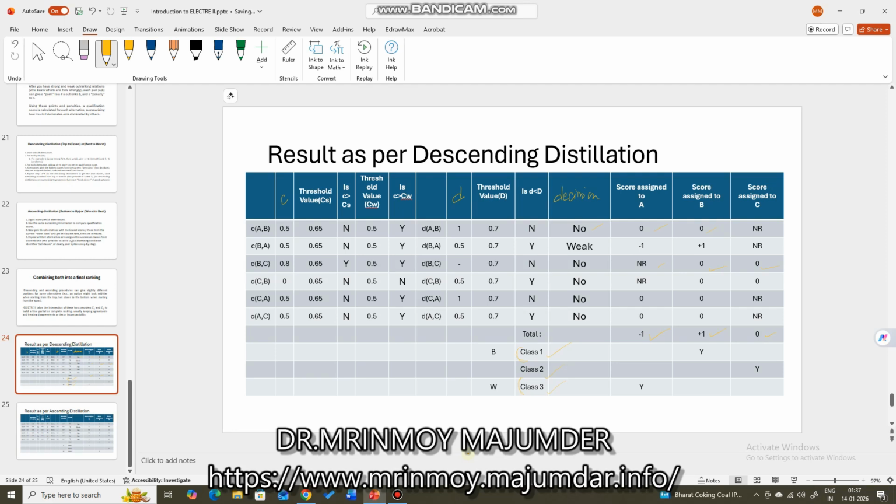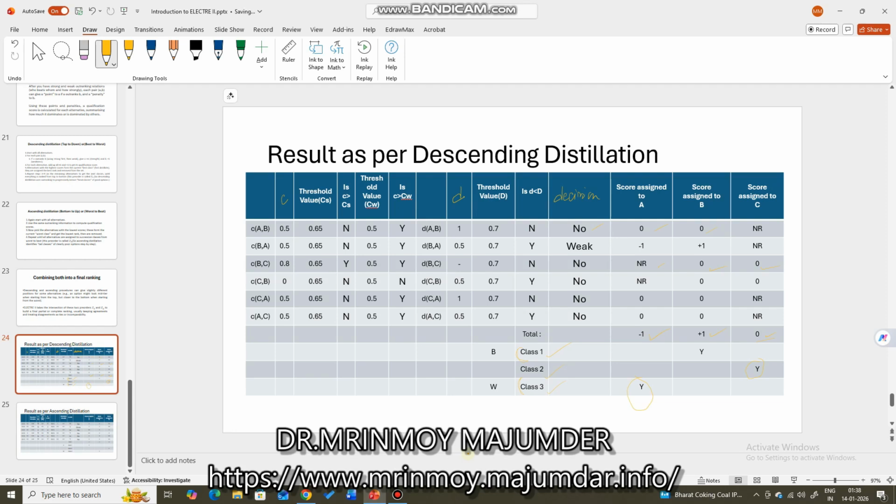C is not best, not worst. It is in between. So it was assigned class 2 because it has a score of 0. The total score will show you which class to assign. And A has a score of minus 1. Certainly it is negative, and it is the third best value, because within minus 1, plus 1, and 0, plus 1 is the best value. 0 is the second best value, and minus 1 is the last best value. So class 3 is assigned to variable A or alternative A.